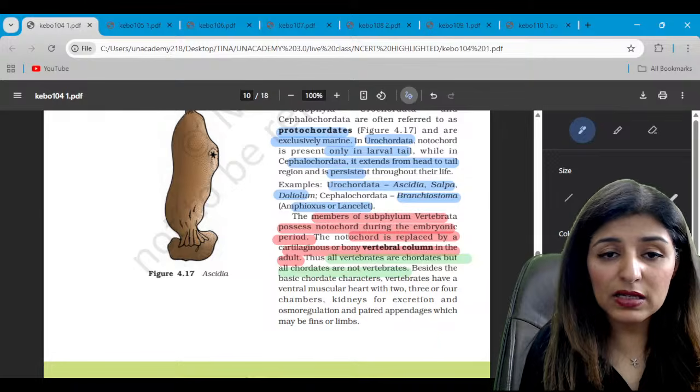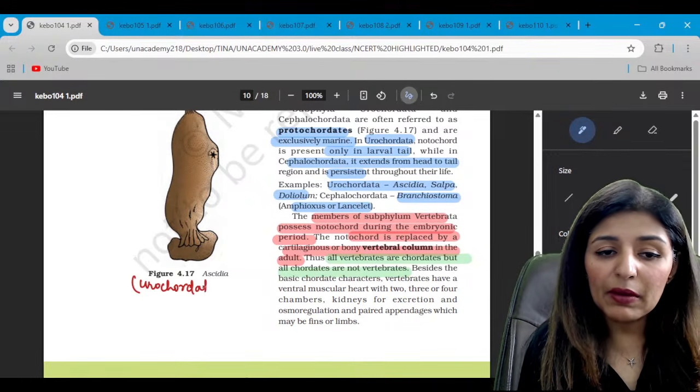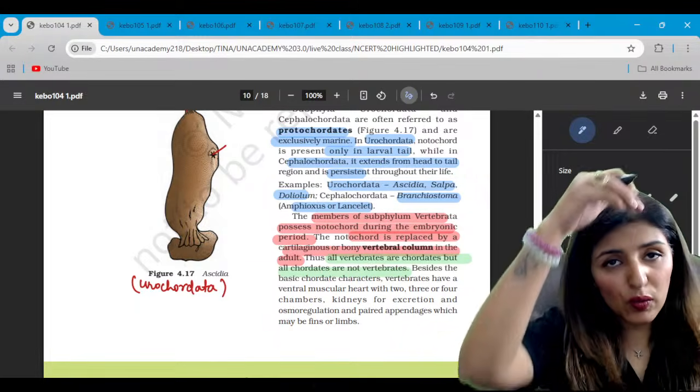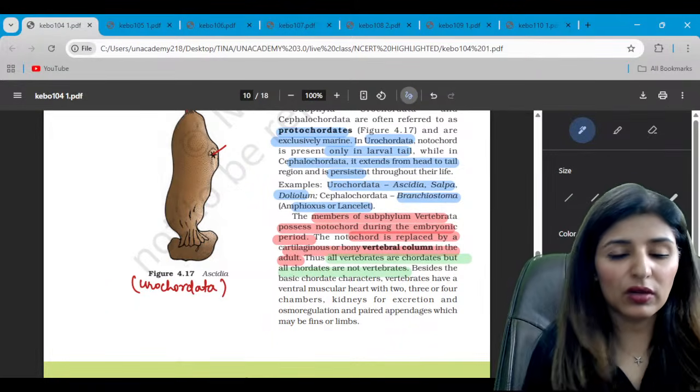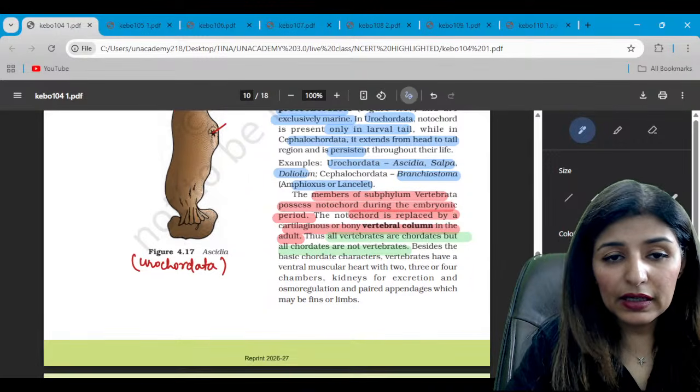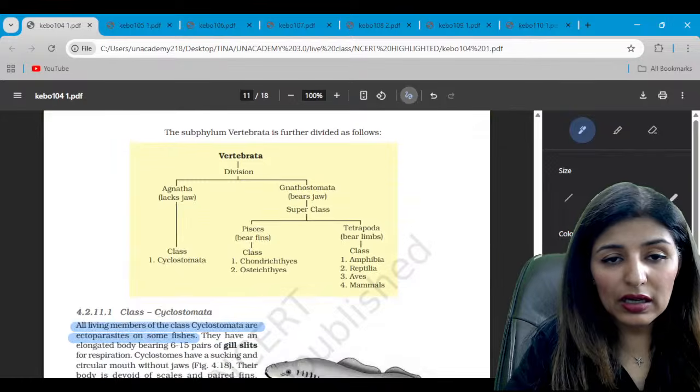This represents your urochordata, that is ascidia. Remember, urochordata will have siphons. So these are some siphons through which water moves in and water goes out. So these are the inlets and outlets of the siphon. Is that clear? Now, let's see this table.